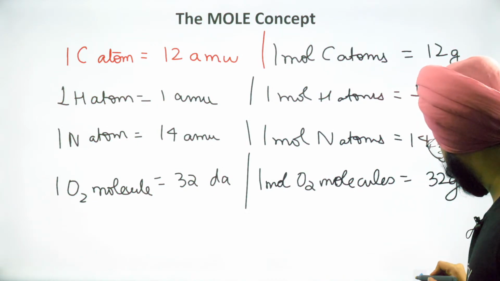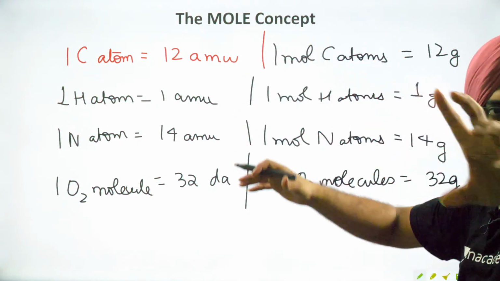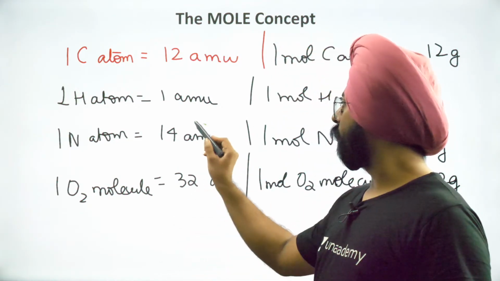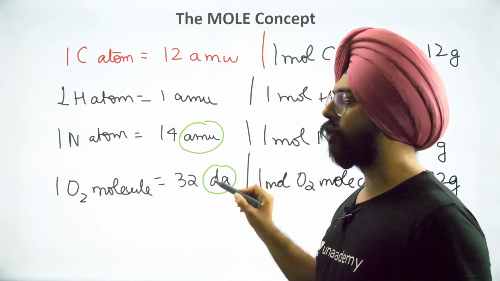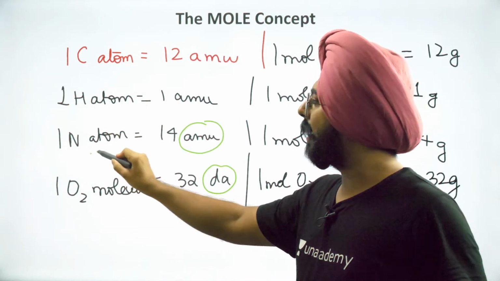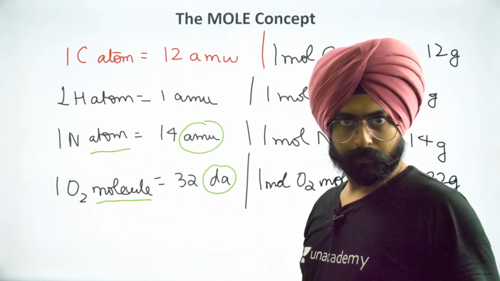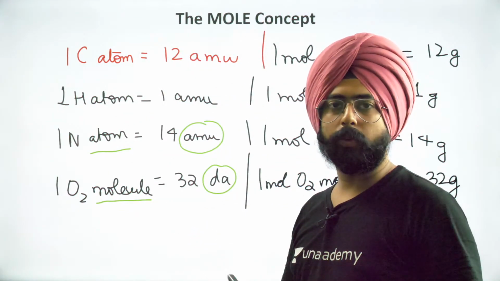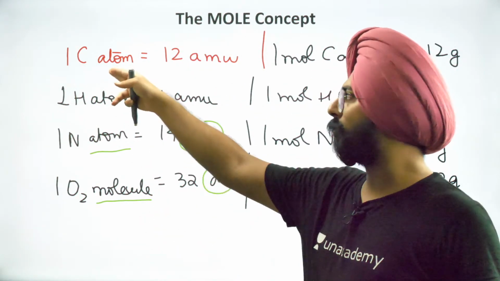So whenever, people, last statement that I'm saying before solving questions, whenever we talk about mass in terms of atomic mass units or Daltons, we are talking about atoms or molecules. Whenever I say I have 24 atomic mass units of carbon, that means that I have 2 carbon atoms.